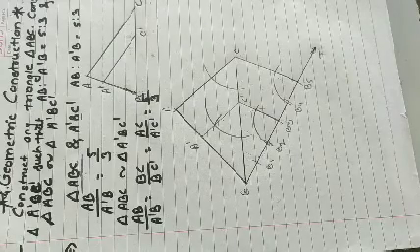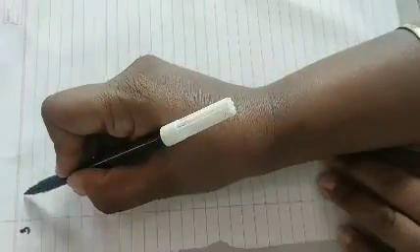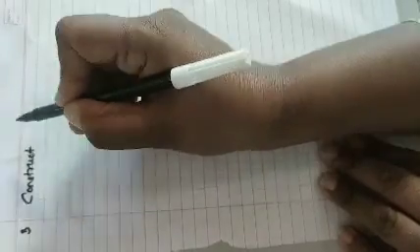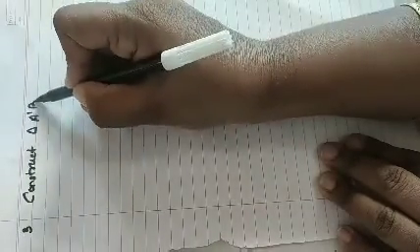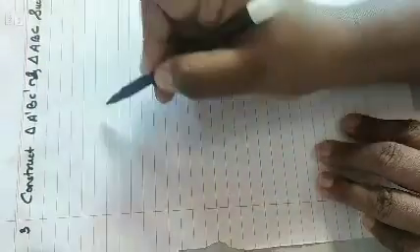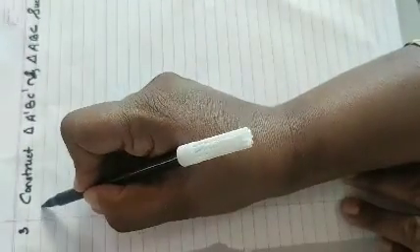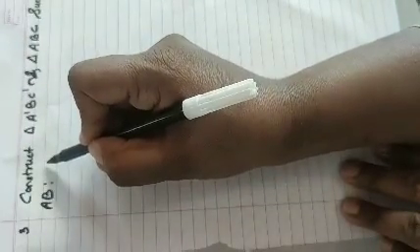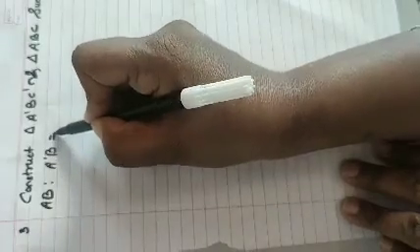Now we will see one more question. The question is: construct triangle A dash B C dash and triangle ABC, similar to each other, such that AB is to A dash B, AB is to A dash B is equal to how much?